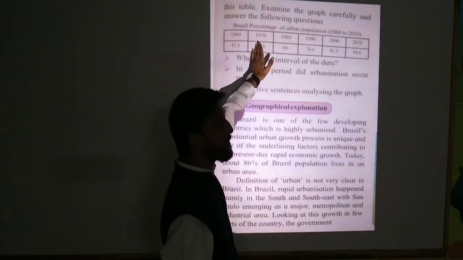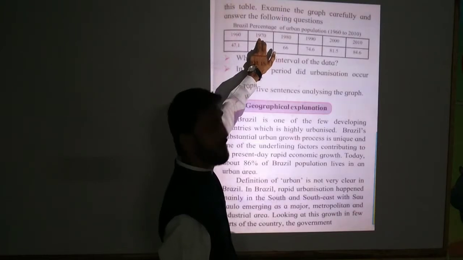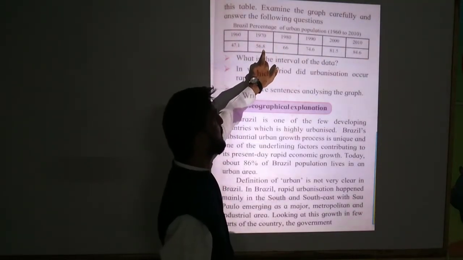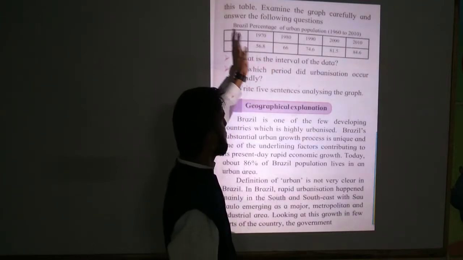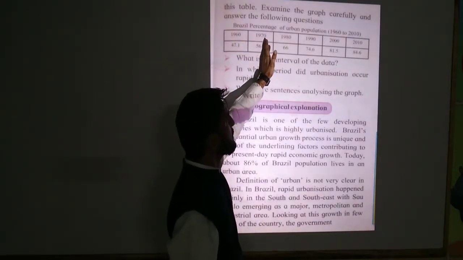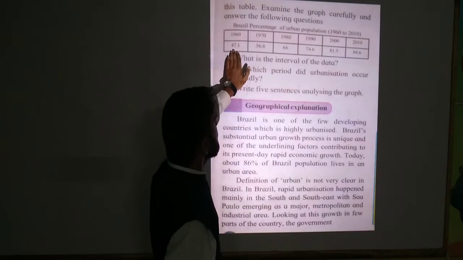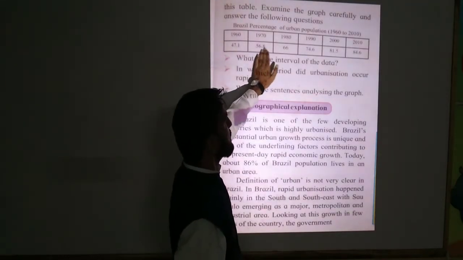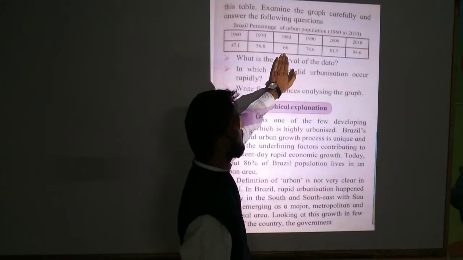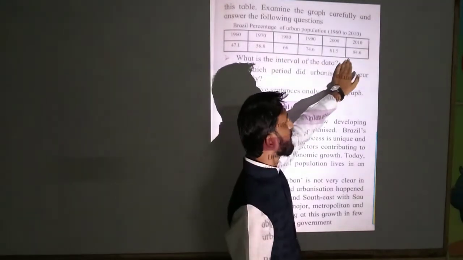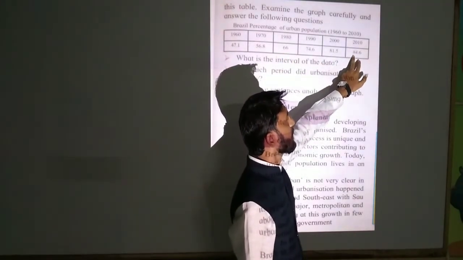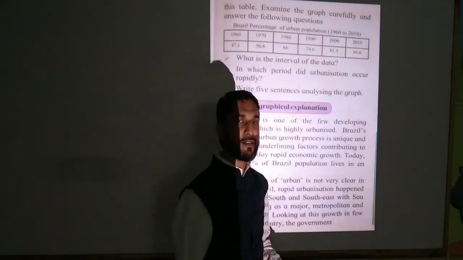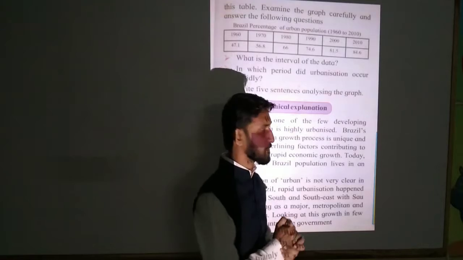After 10 years, in 1970, it is 56.8. After every 10 years the percentage is given, so 47.1 to 56.8, then 66, and like this in 2010, we see 84.6 percent urbanization in Brazil.